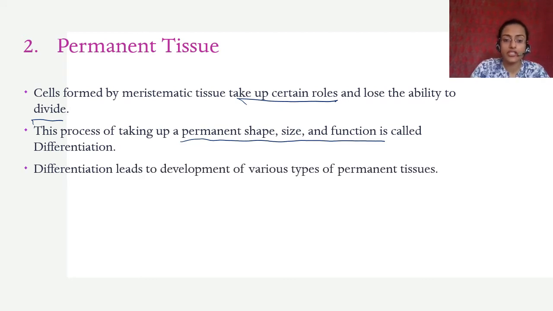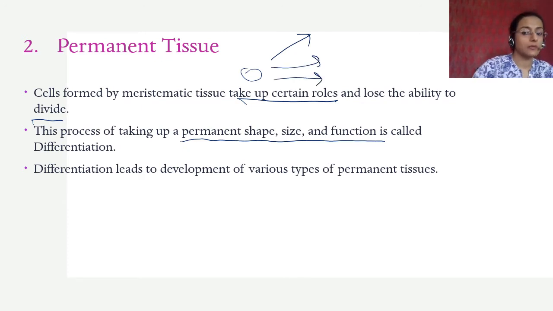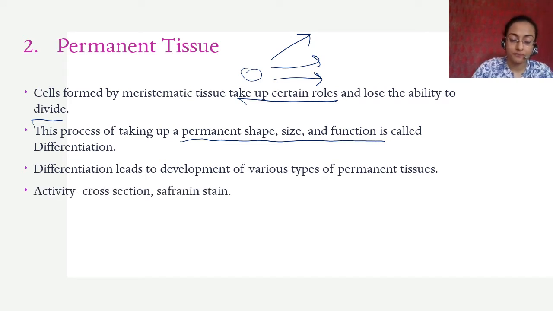And differentiation leads to development of various types of permanent tissues. A meristematic cell can go through various different pathways of differentiation. This meristematic cell can become this, it can become this, it can become this, right? So differentiation leads to development of various types of permanent tissues.